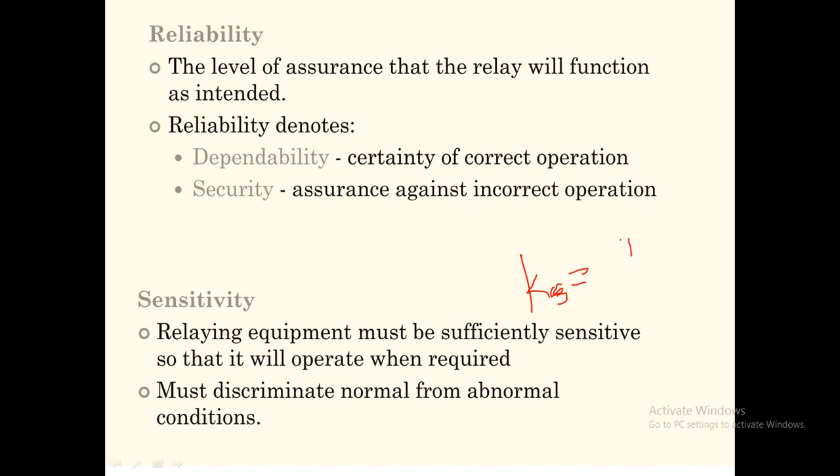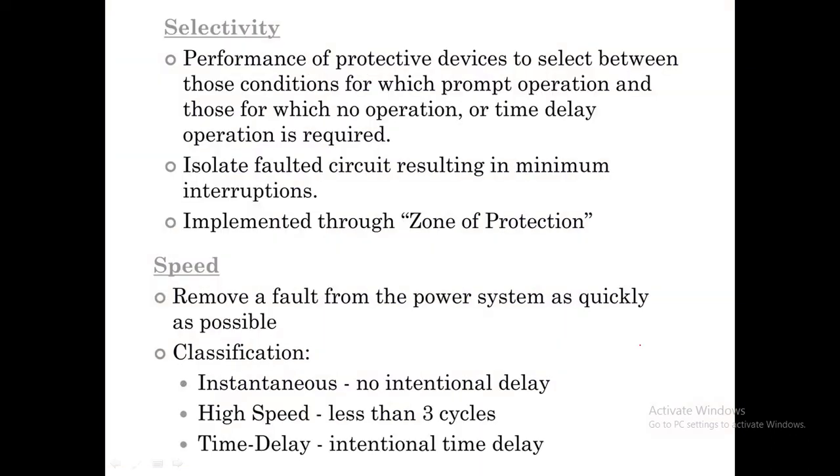I'll be representing the ratio I suffix F to I suffix naught, where I F represents the minimum short circuit current in the protective zone and I naught represents the minimum operating current for the protection.